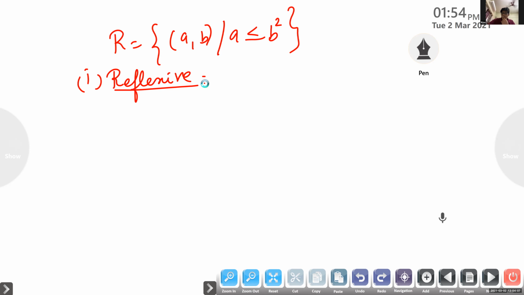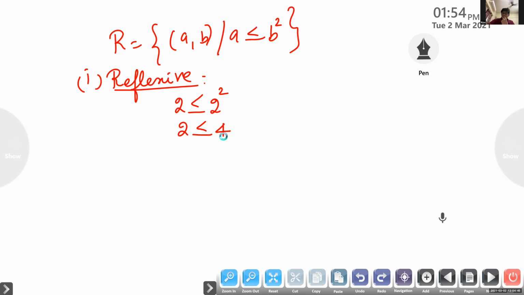It's not reflexive. Can you give an example? 2. Whether 2 is less than or equal to 2 square. 2 is less than or equal to 4.